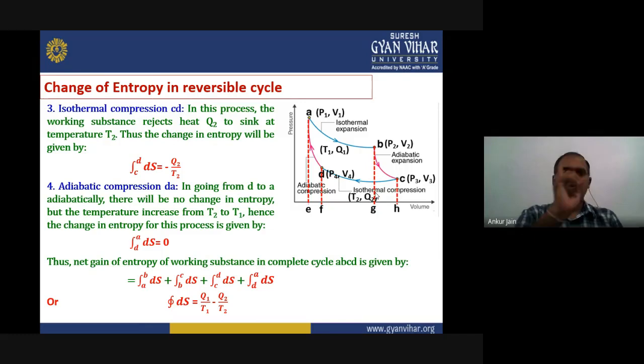Now again we come to the adiabatic process, that is adiabatic compression, and for the adiabatic process the entropy change is 0. There is no entropy change. Entropy remains constant for adiabatic.